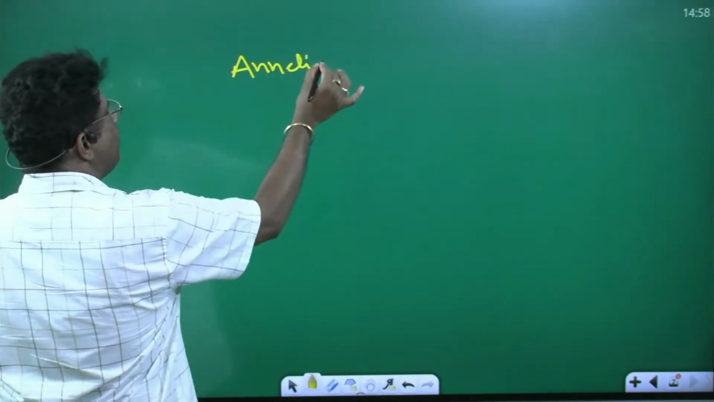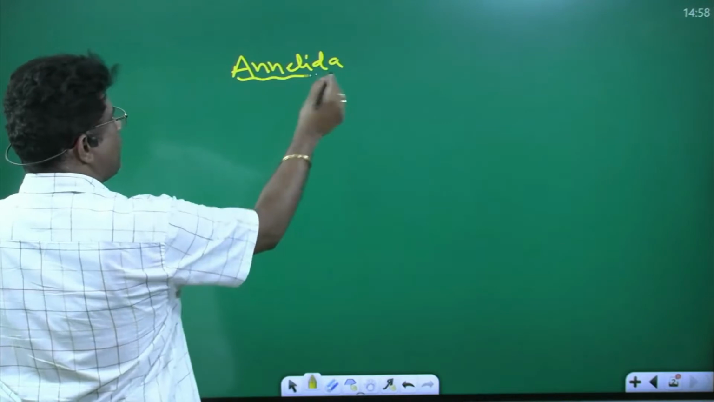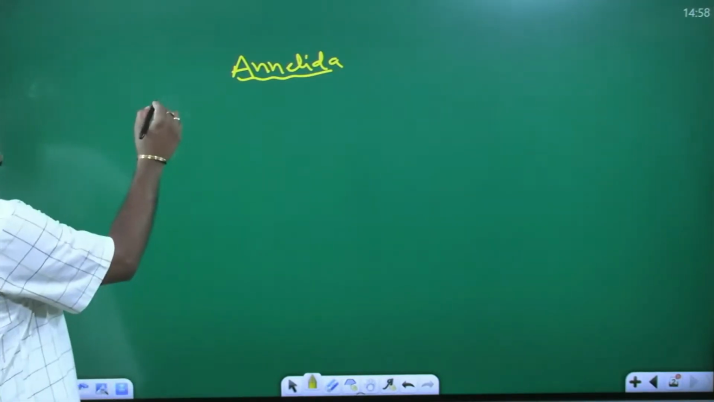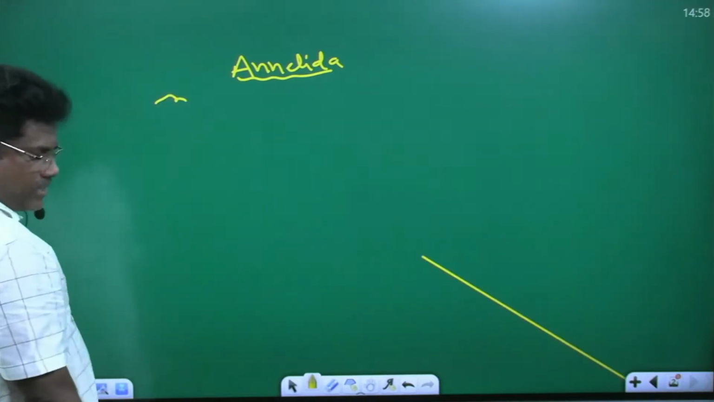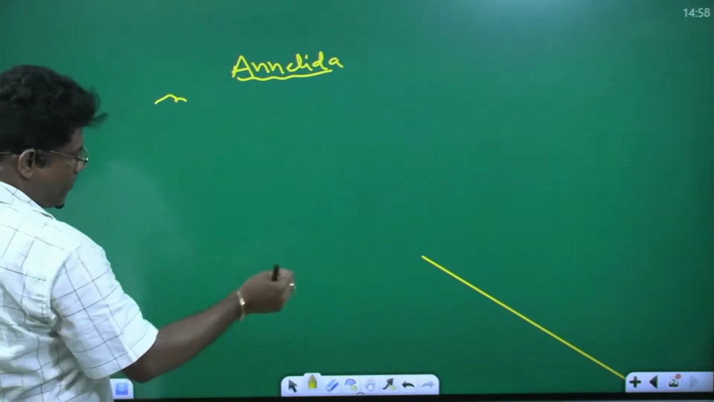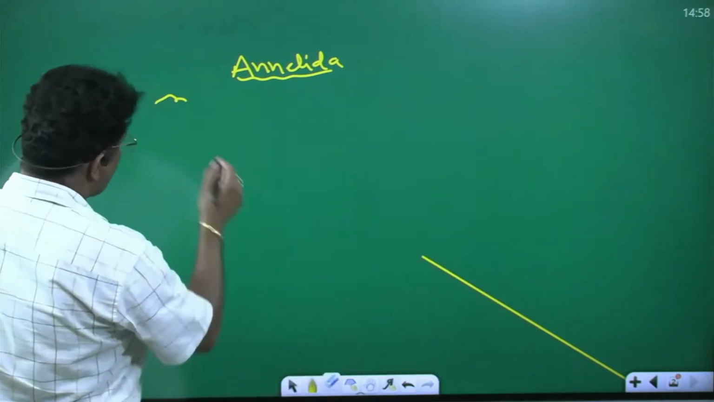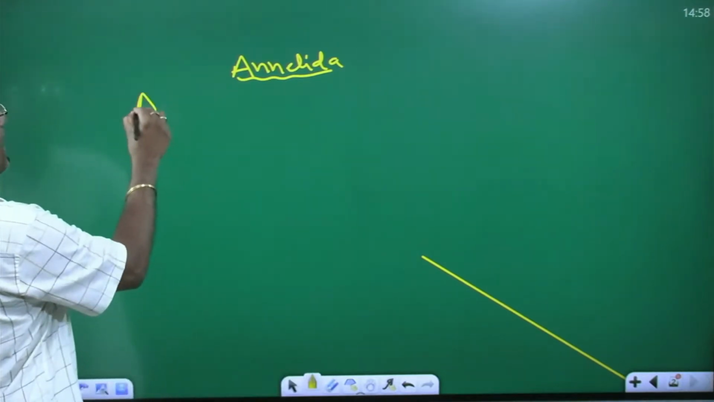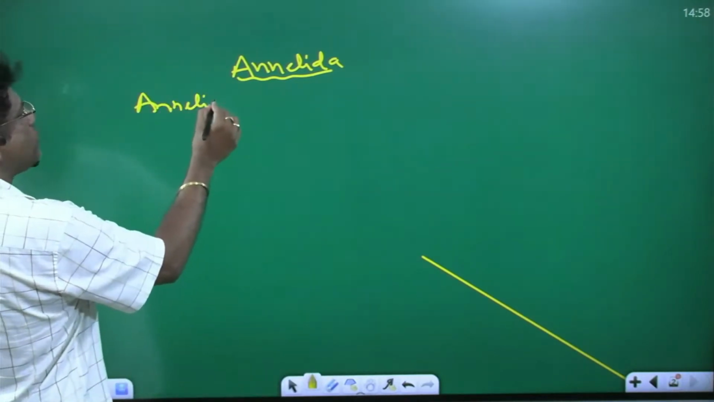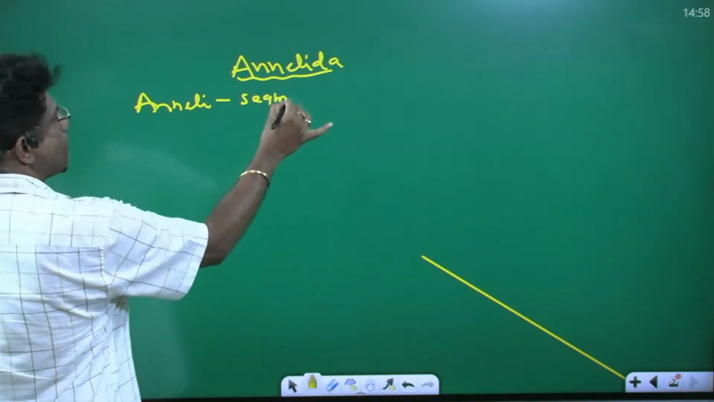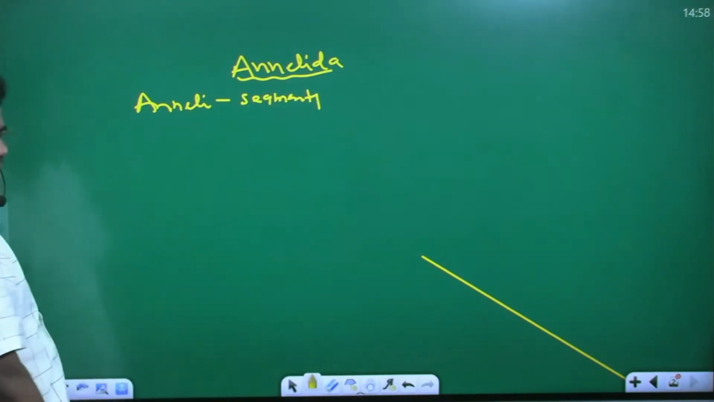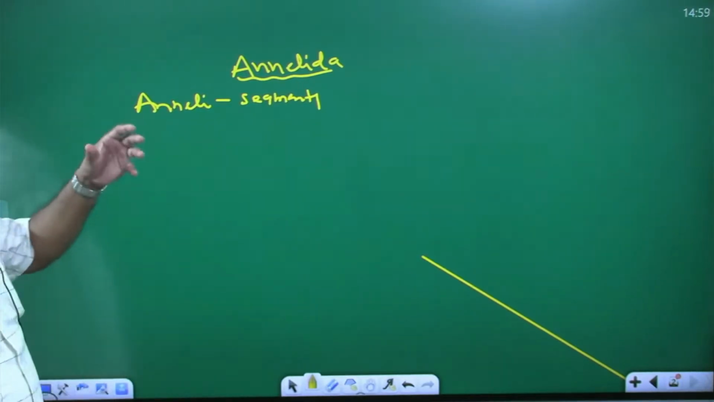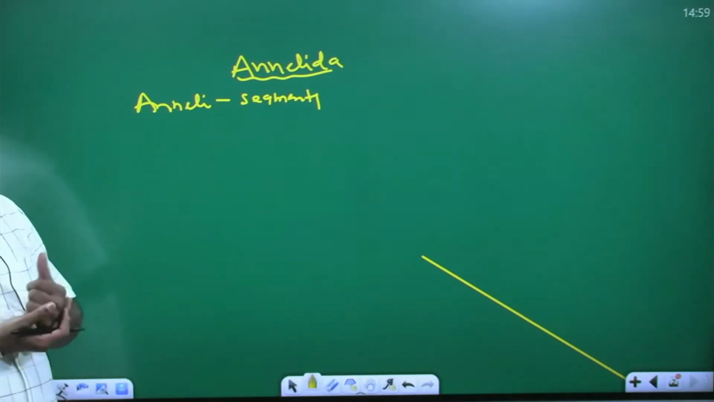Next, now going to Annelida other characters. Actually, what is the meaning of Annelida? So you listen here, annuli. Annuli means what is that? Segments. So this is a Greek or Latin word, annuli. Annuli means segments. So these animals have segments, segmentation.